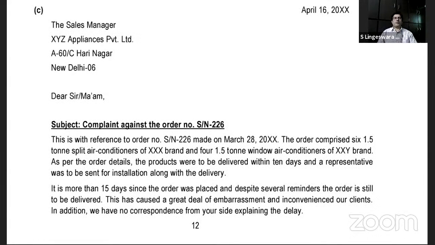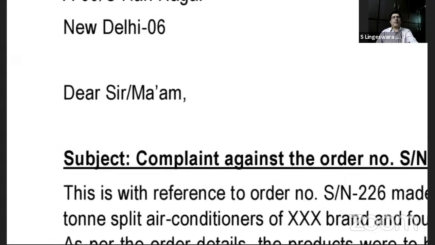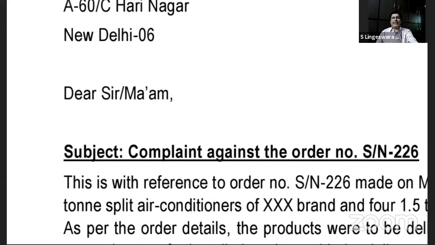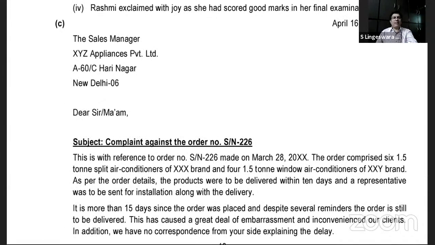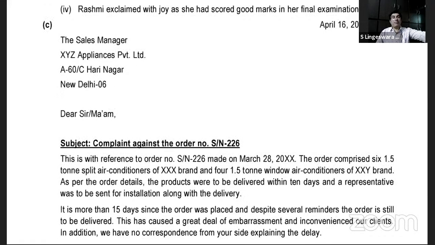So as you can see, to the Sales Manager, XYZ Appliances, New Delhi, and Dear Sir or Ma'am. You can be very clear and write Madam. It's a M-A and then A-M that is appropriate. It's okay, but don't skip the A out of it. You don't mention it as MAM. MA is absolutely not right. Am I clear to you?